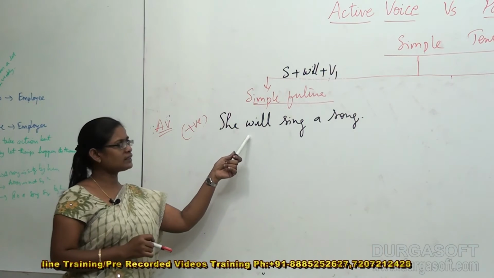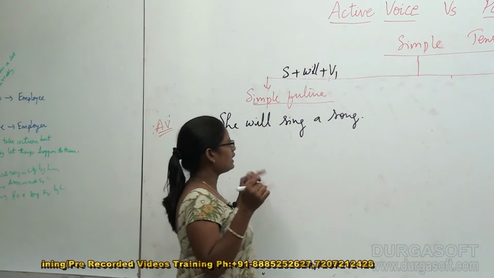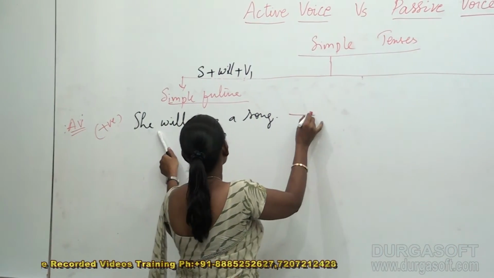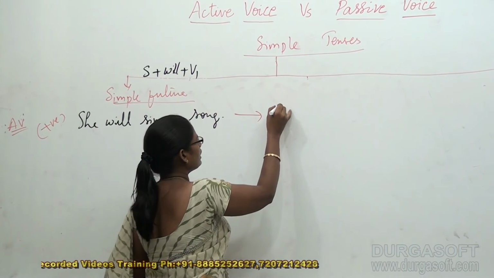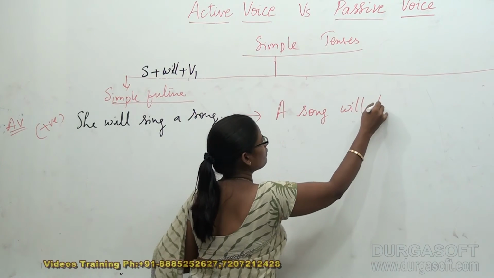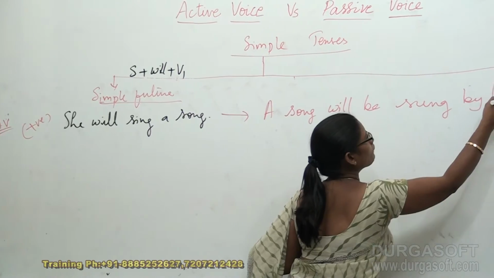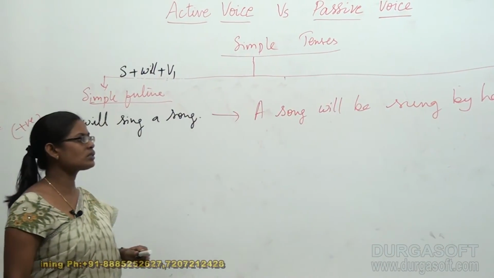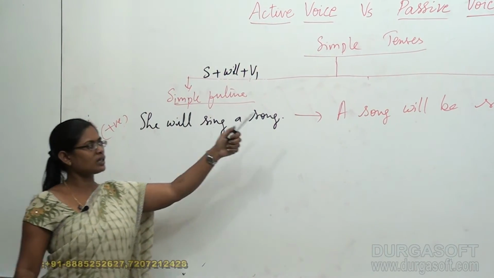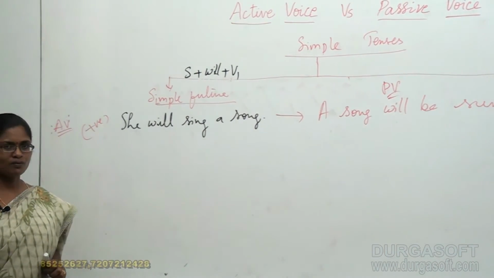And as we discussed in our previous video, we can directly write its passive voice stating that she will sing a song can be converted into a song will be sung by her. This is very simple. She will sing a song got converted into a song will be sung by her in passive voice.